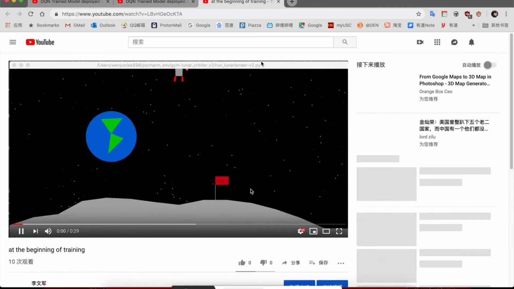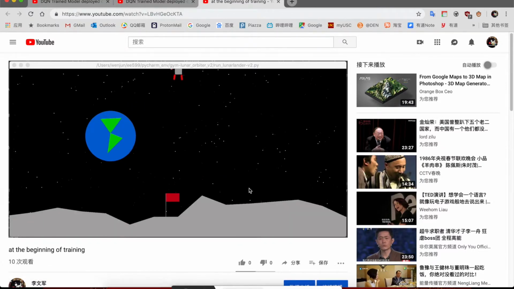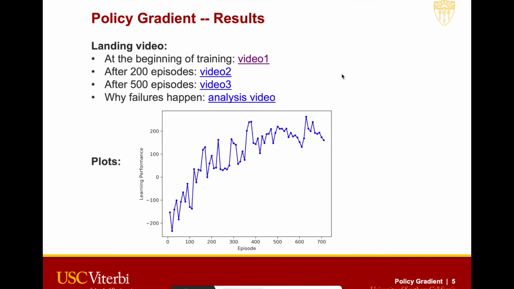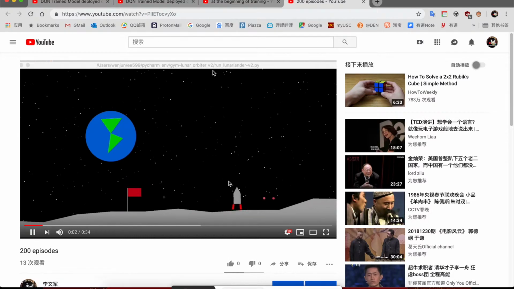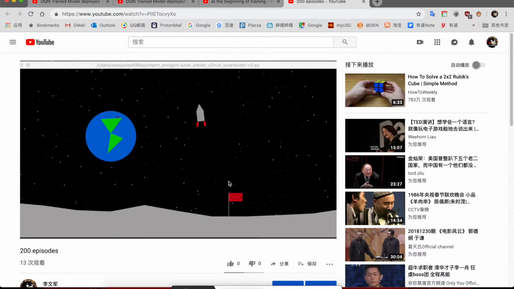This is the beginning of the training. As you can see, the rocket crashed every time and couldn't fly. This is the second video, trained for 200 episodes, and gradually the rocket can learn how to fly, but it cannot land in a proper position near the flag.